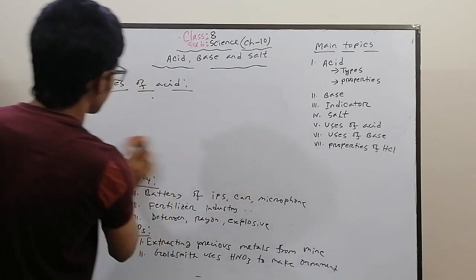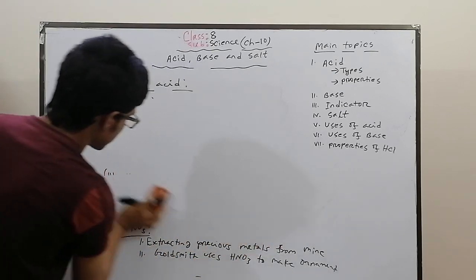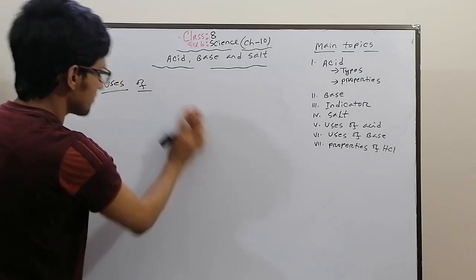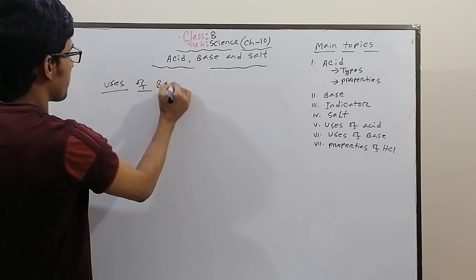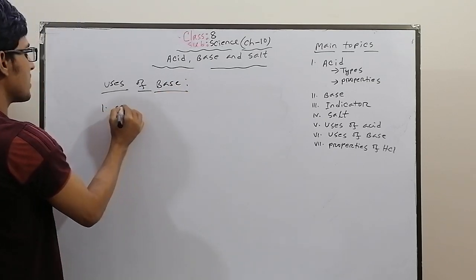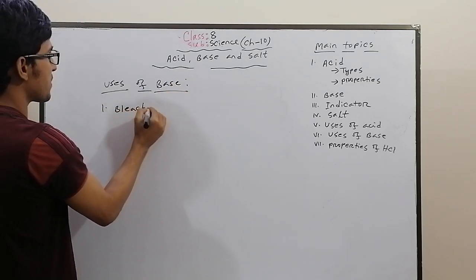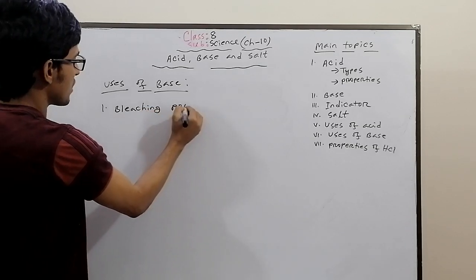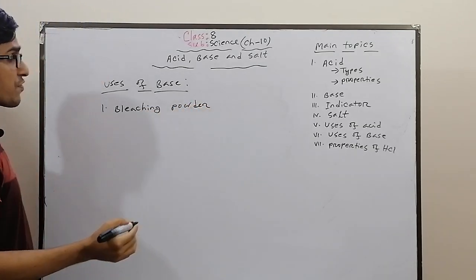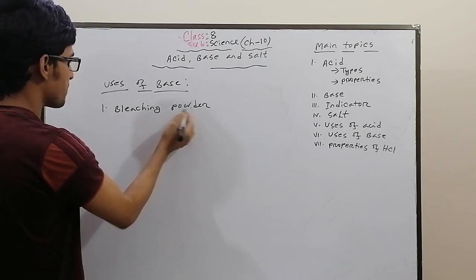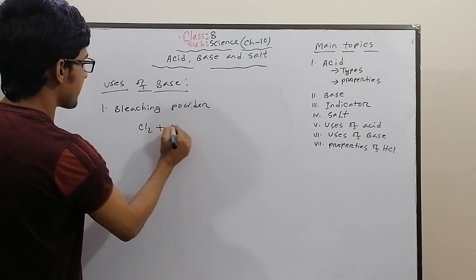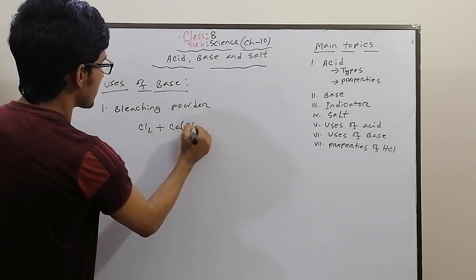Again, the next topic is uses of base. What are the uses of base? Bleaching powder is used as a germicide. Bleaching powder is prepared from chlorine gas and dry calcium hydroxide.